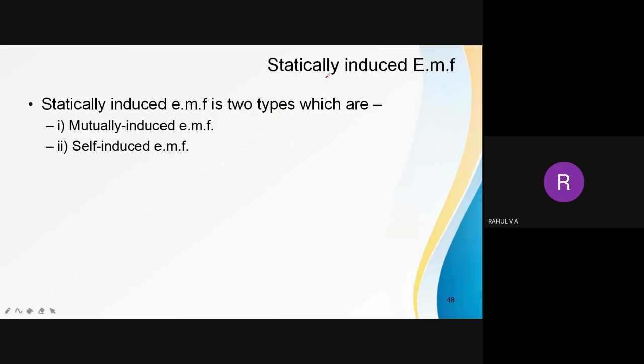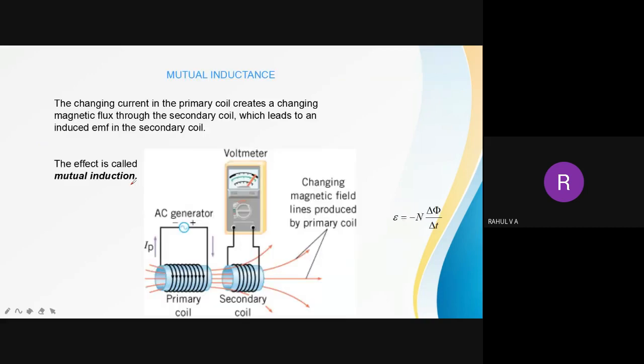That comes under statically induced EMF. How is EMF induced when nothing is moving? There are two types of statically induced EMF: mutually induced EMF and self-induced EMF.